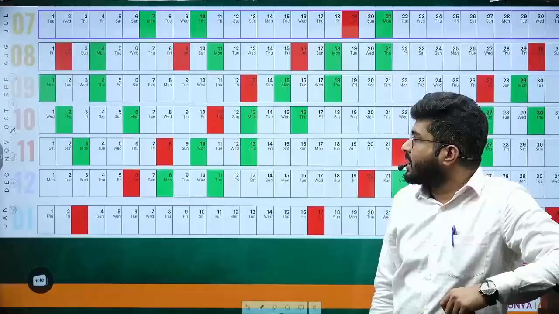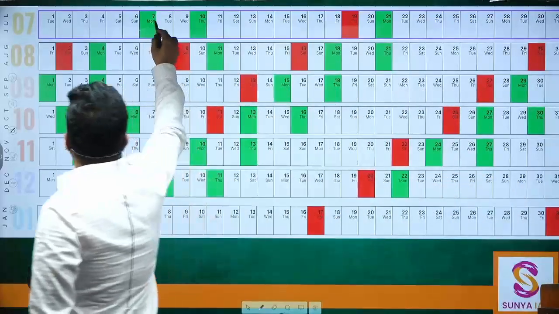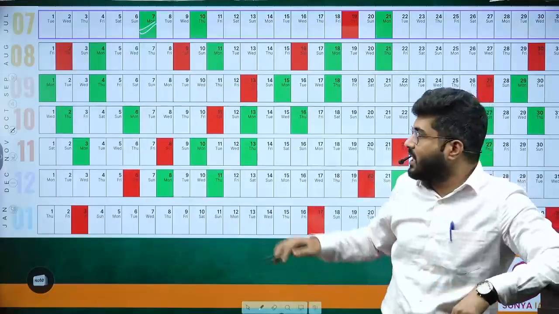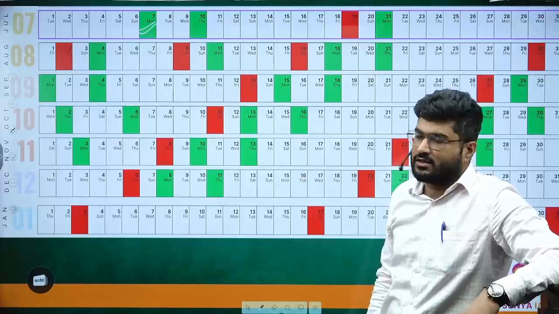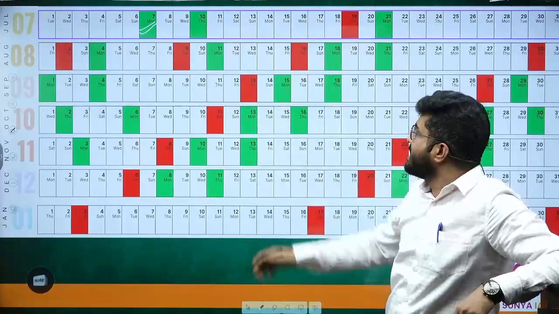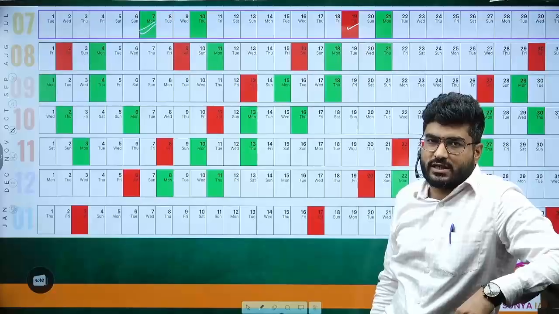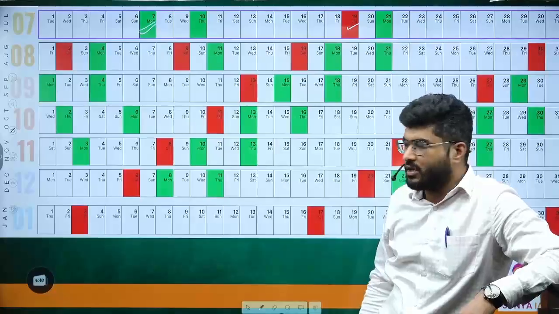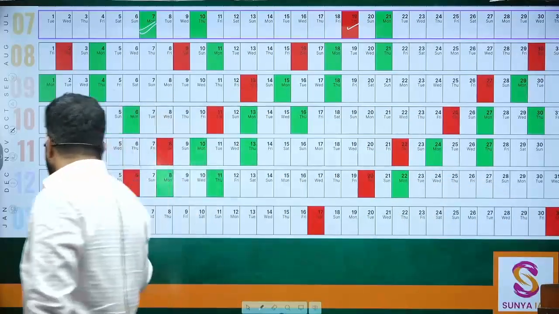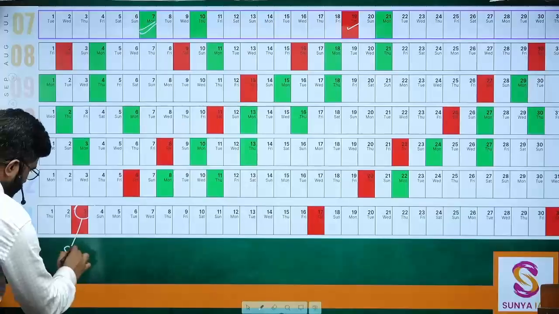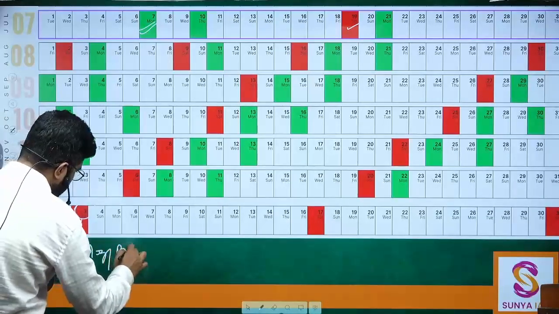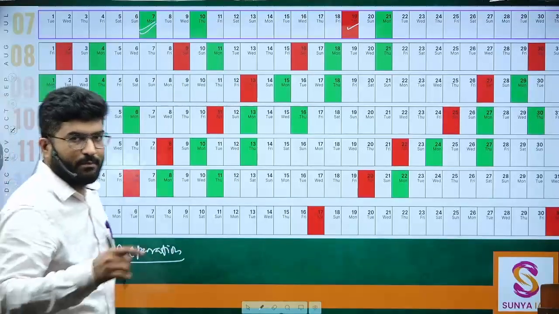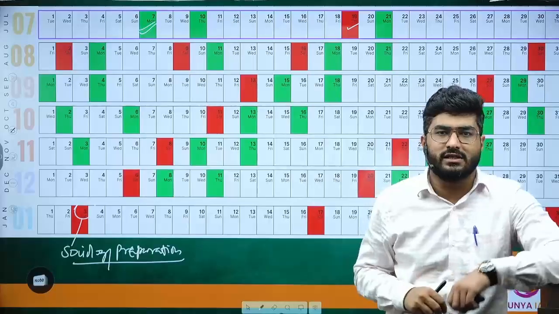So the program is starting from 7th of July. Okay. So these green marks which you have been looking at on this sheet, these are the days when you will be having your classes. So on 7th and 10th you will be having classes. Then on 19th you will be having your first test. So the schedule has been designed in such a way that you will not jeopardize your GS preparations also. And by 3rd of January you will be done with your sociology preparation, including your revision, practicing, enrichment and answer writing skills.